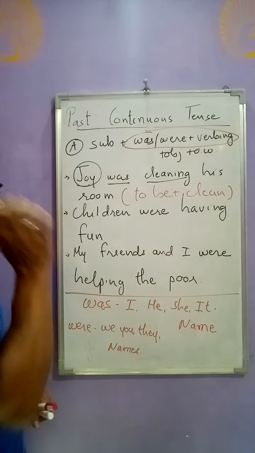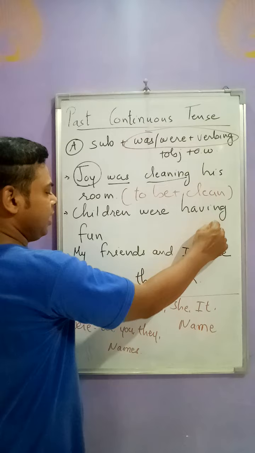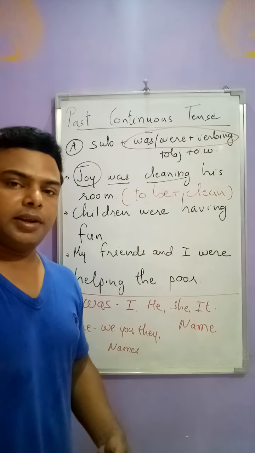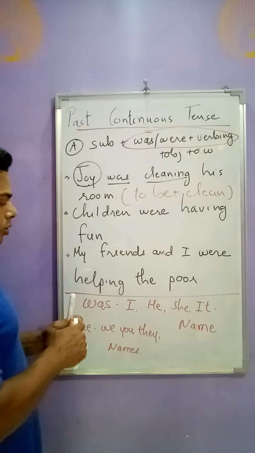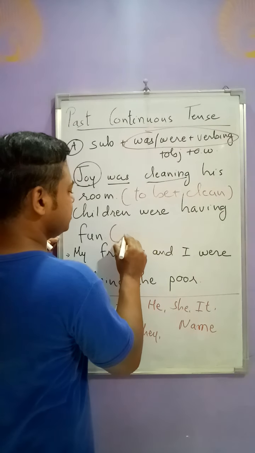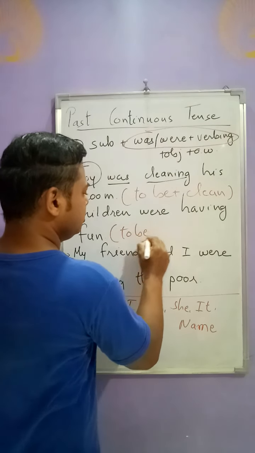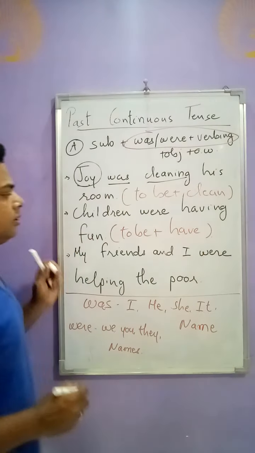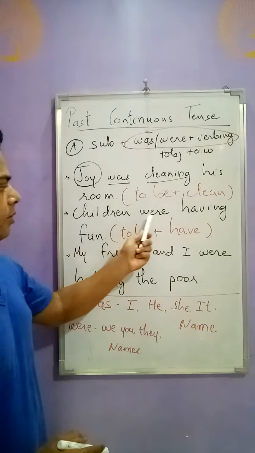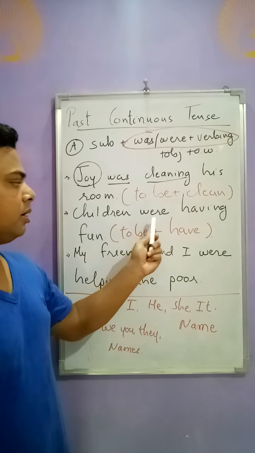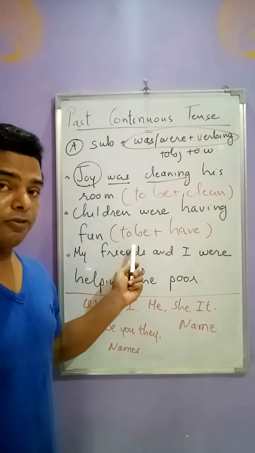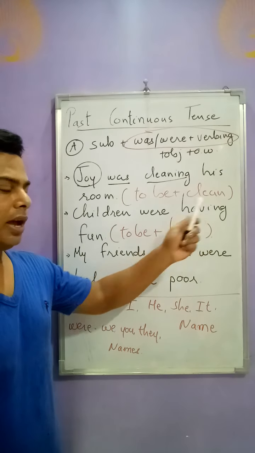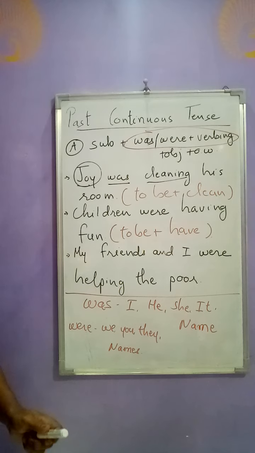One more example is given, friends. Children were having fun. So here also it can be given like this. To be plus have. So we can write children were having fun. Were is a form of to be, past form of to be. Okay, and have changes into ing, having. So children were having fun.